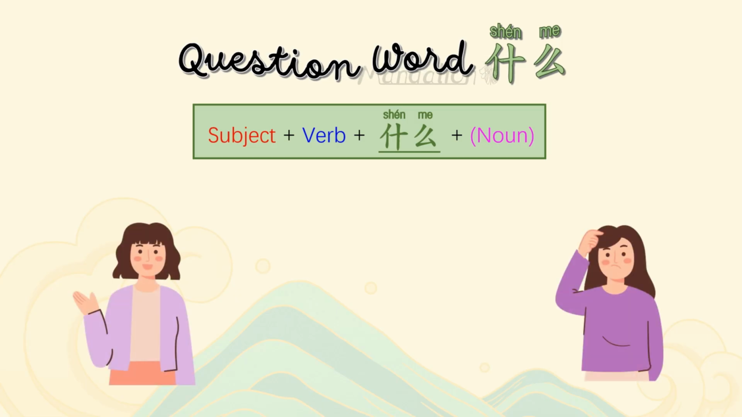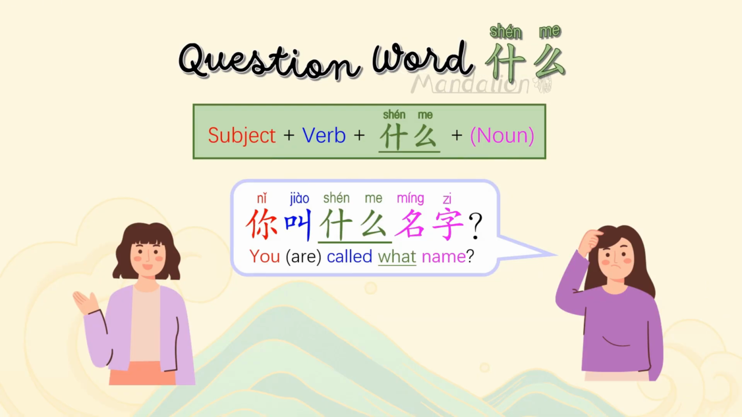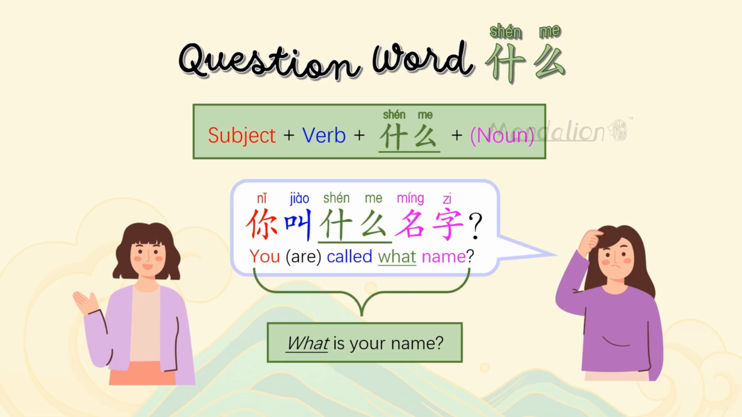For example, the question 你叫什么名字 follows the same structure. 你 you is the subject. 叫 to be called is the verb. And 名字 name is the object. Therefore, 什么 should be placed before it. Although worded slightly differently, this question essentially means, what is your name? Or, what name are you called by?